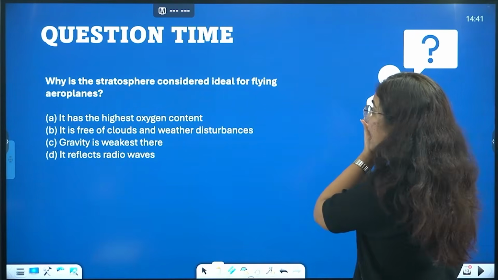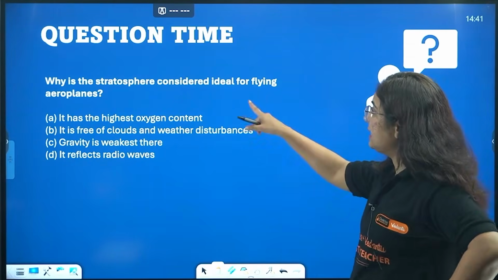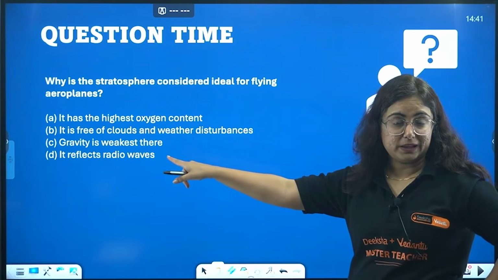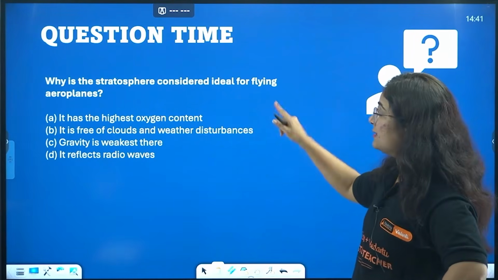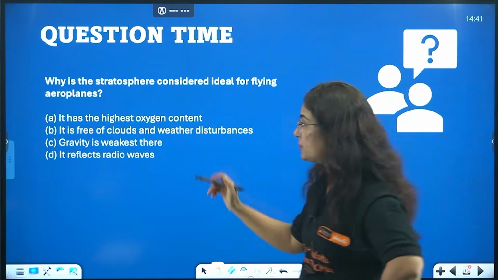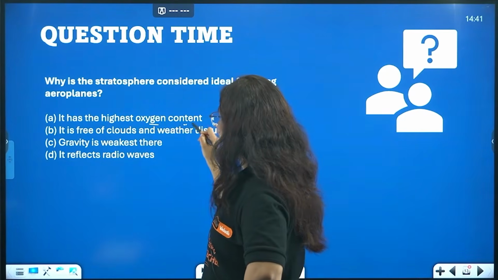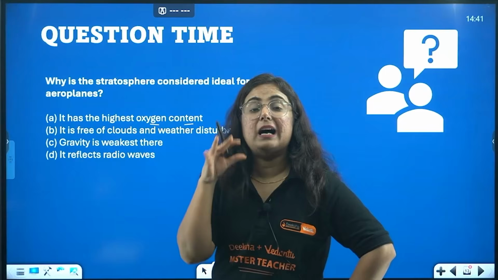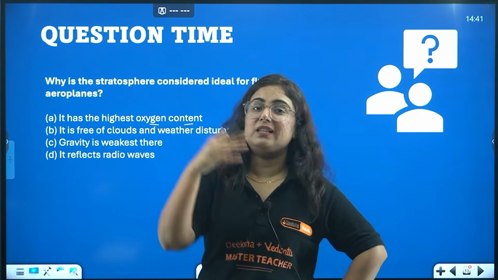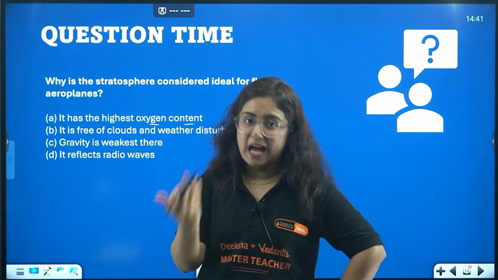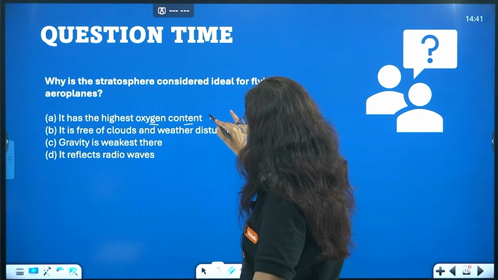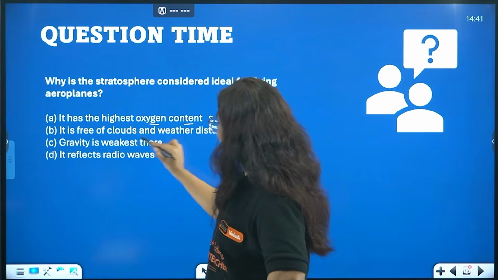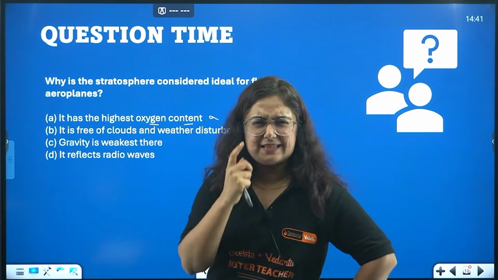Next, why is the stratosphere considered ideal for flying aeroplanes? Option A, it has the highest oxygen content. Who said this? Nowhere it is written. The highest oxygen content is present in the troposphere, which we breathe and we live. This is not correct. It is free of clouds and weather disturbance. Yes, this seems like correct.